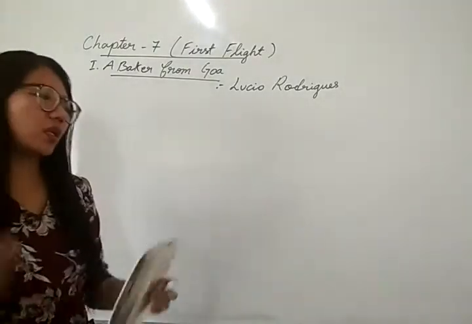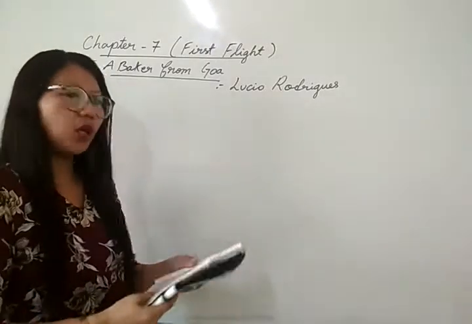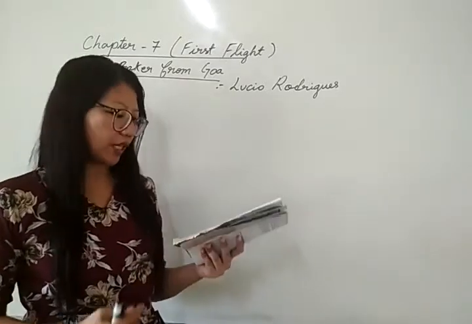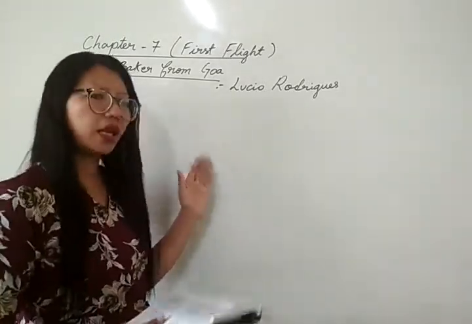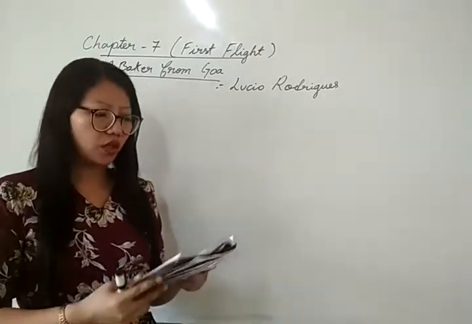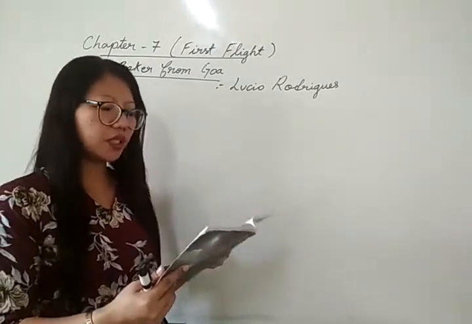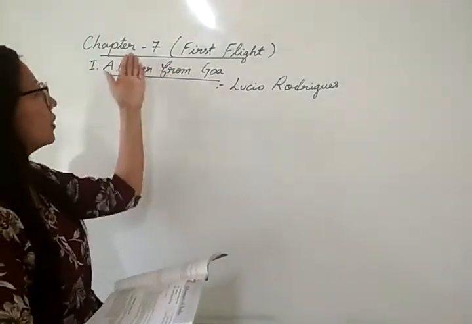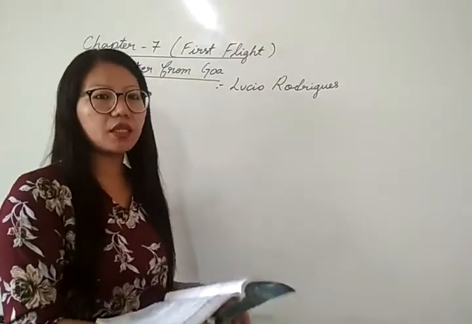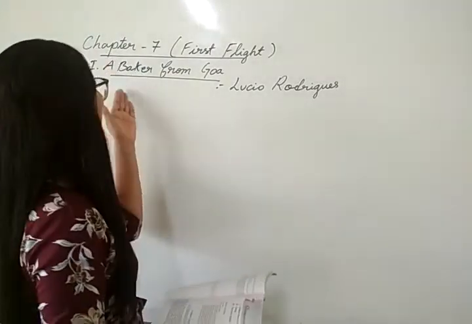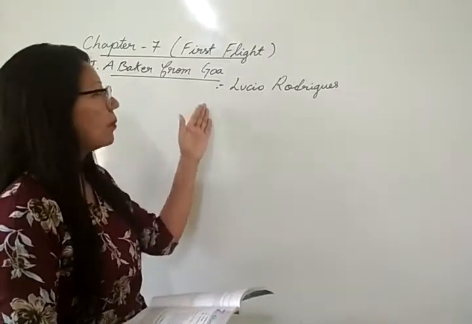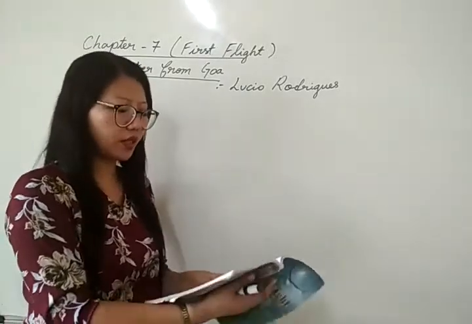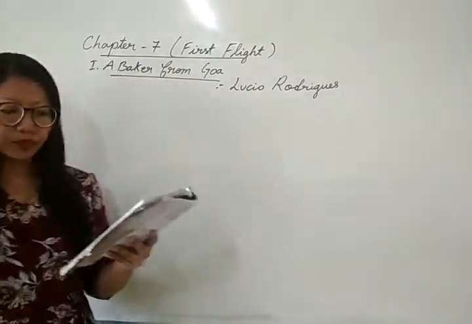Since it is a prose, you have to look into your textbook because I'll be reading paragraph wise and I'll be explaining this lesson and I'll be telling you the word meanings also. So you'll find this chapter number 7, Glimpses of India. I have not mentioned here, but chapter 7, the main topic is Glimpses of India. The first part we have A Baker From Goa by the author or the writer NCERT. So now let us start this chapter.